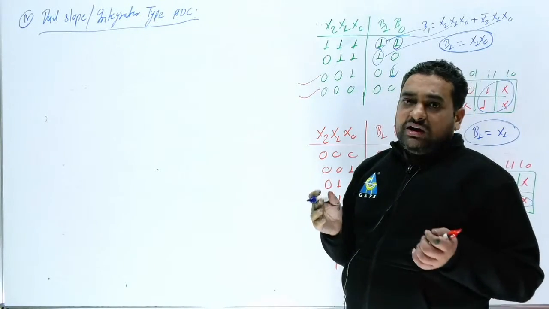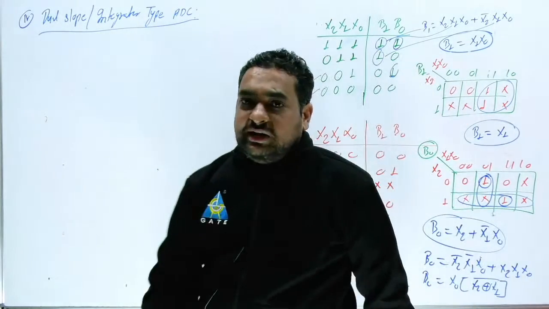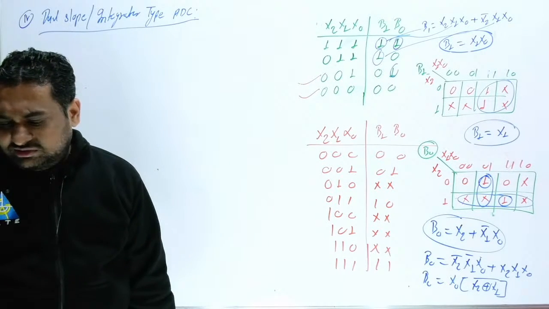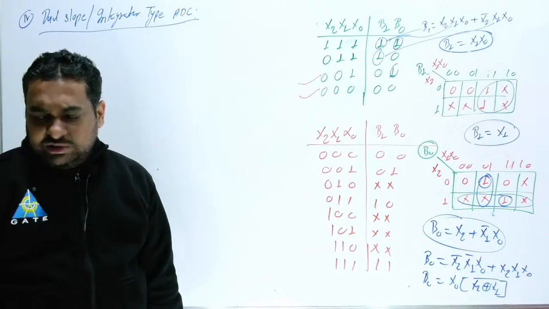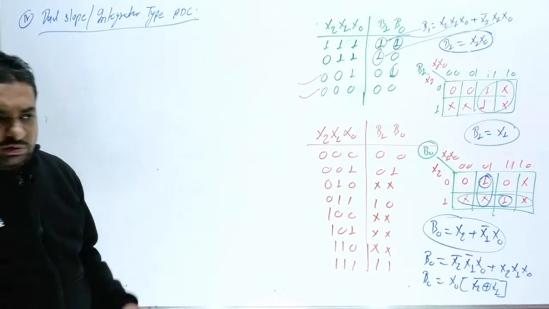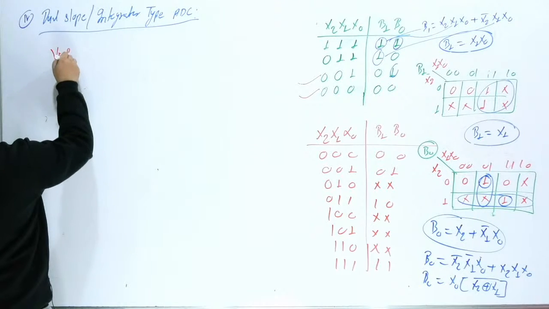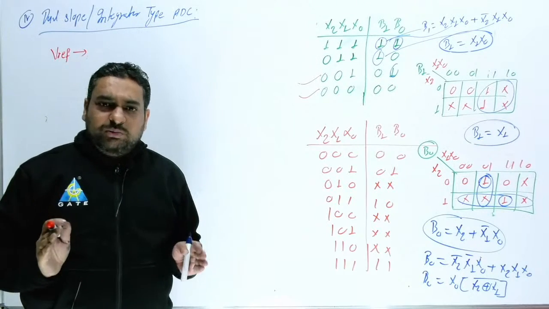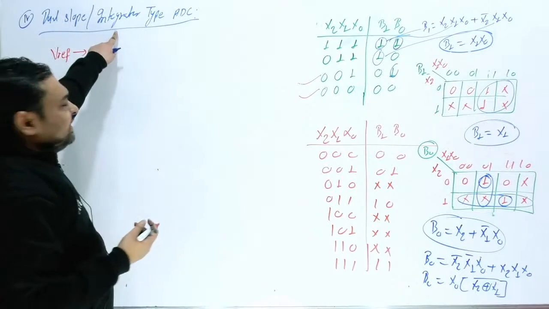And if you are studying dual slope for the first time, definitely this will not be clear to you. Because this is a revision class, I cannot go through the block diagram here. I just want to tell you how you can handle it in the GATE exam. Here, first in the circuit, by V reference we have to charge the capacitor. Here one op-amp is used, with a resistor and capacitor connected. That's why this circuit is called an integrator circuit.